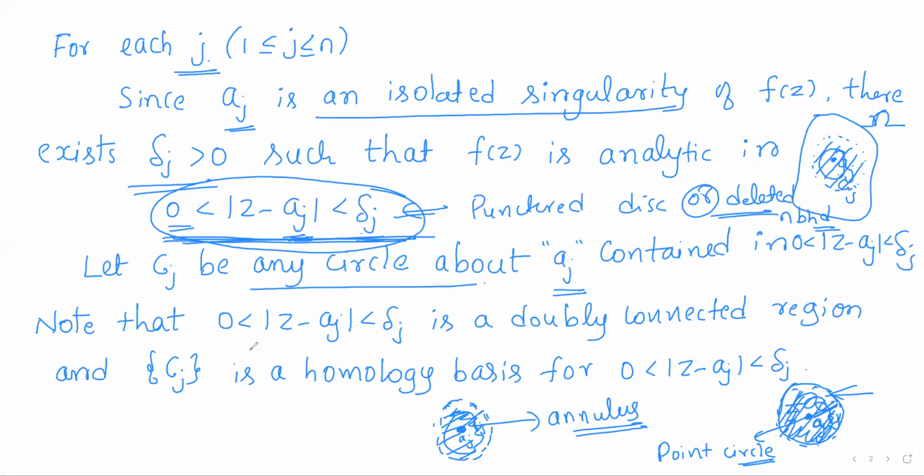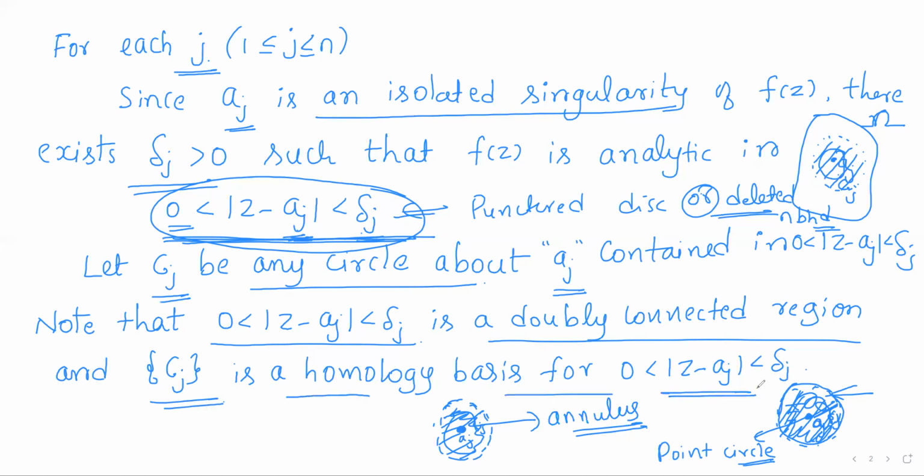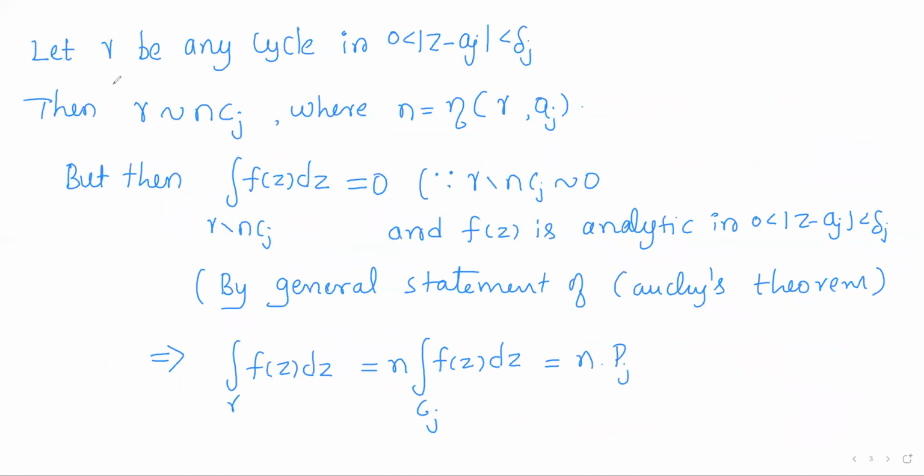So the deleted neighborhood is a doubly connected region with connectivity 2, and any homology basis for this region is formed by a circle in this annulus. Now we have considered Cj to be a circle in that deleted neighborhood, so the singleton set Cj forms a homology basis. Let gamma be any cycle in this deleted neighborhood.